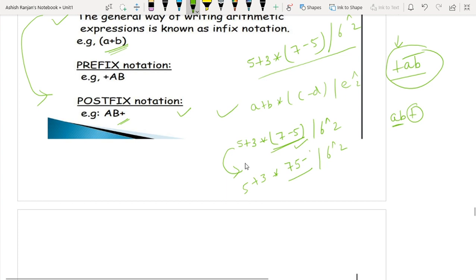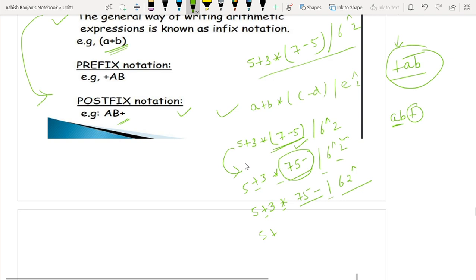Now it will be considered like an operand. So which operator has the highest precedence? Obviously the exponent has the highest precedence. So we will write 5 plus 3 multiply 5 minus 7 divide, this is an operand, 6 to exponent. Now when I have converted this sub expression into the postfix, this will be considered like a postfix expression. So again this is plus, this is multiply, and this is divide.